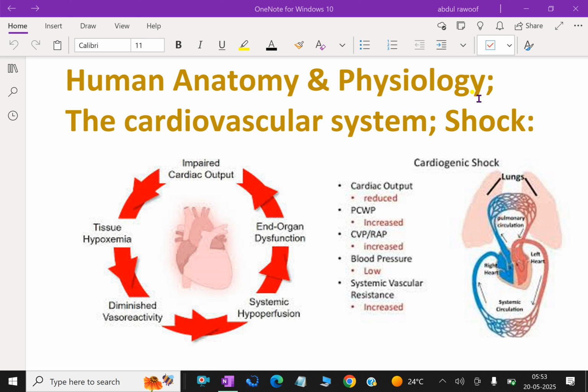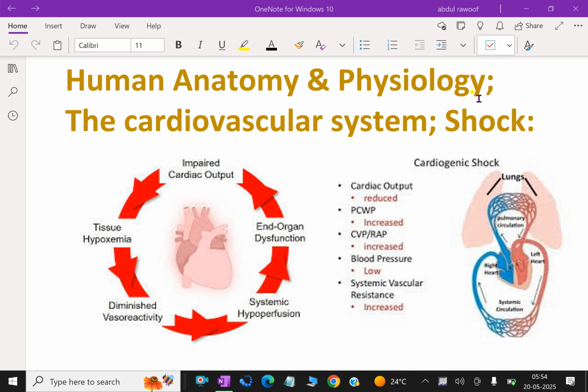Septic shock, that is, bacteremic or endotoxic. This is caused by severe infections in which bacterial toxins are released into the circulation. These toxins trigger a massive inflammatory and immune response, and many powerful mediators are released.